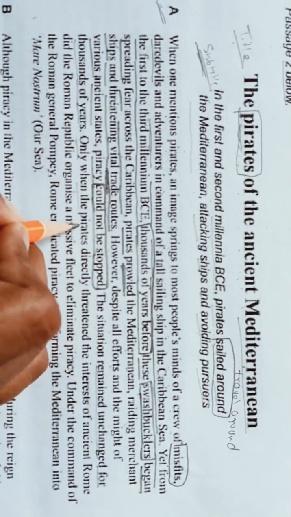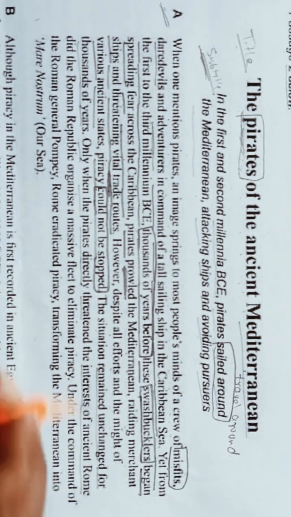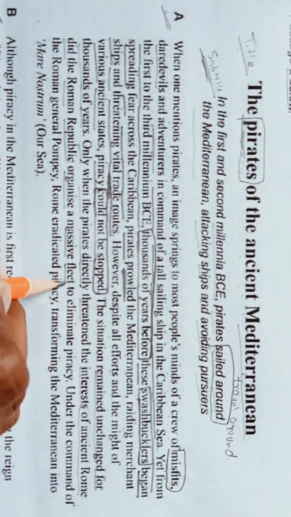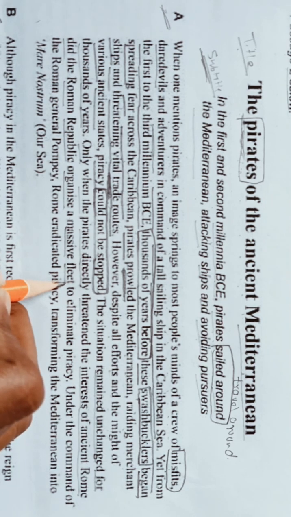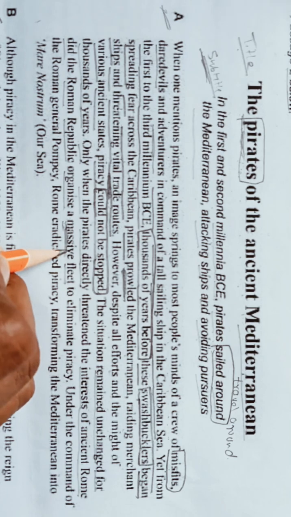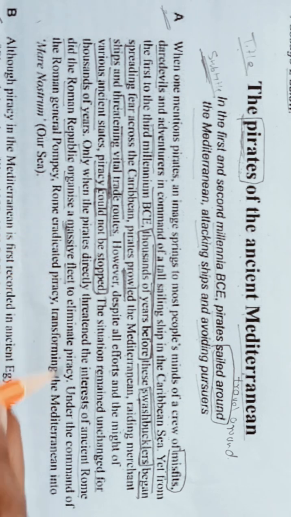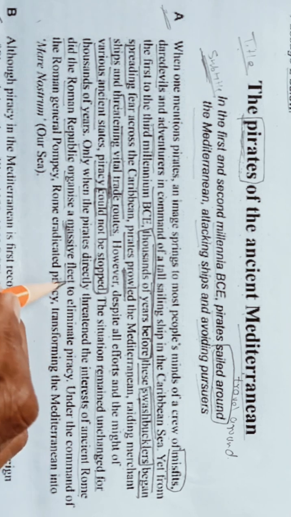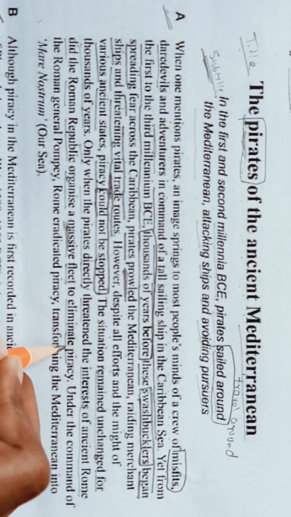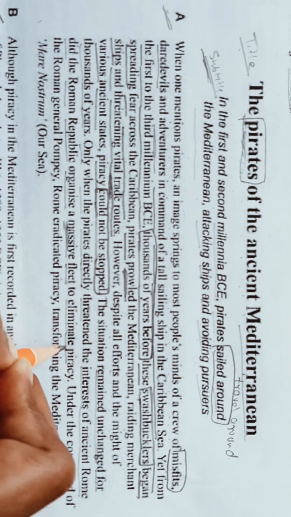Only when the pirates directly threatened the interests of ancient Rome did the Roman Republic organize a massive fleet. What do you mean by massive fleet? Massive means large and heavy, and fleet means a group of vehicles or ships. So to eliminate piracy means to completely remove piracy.